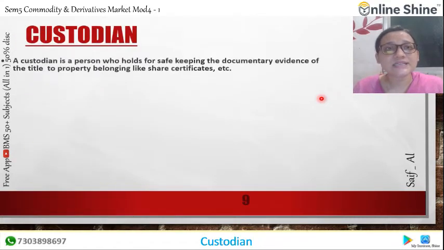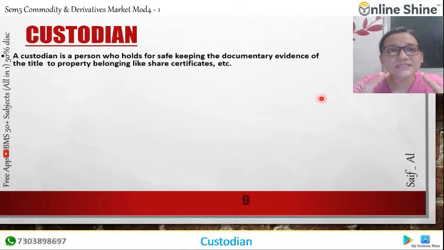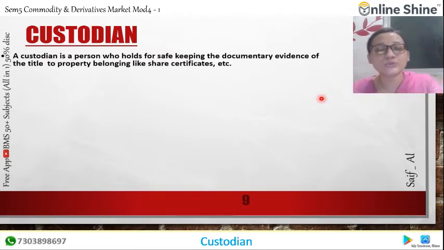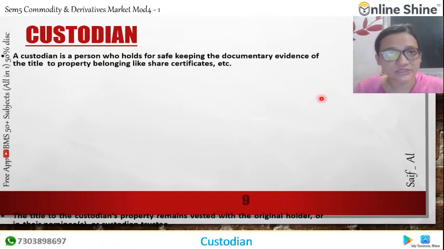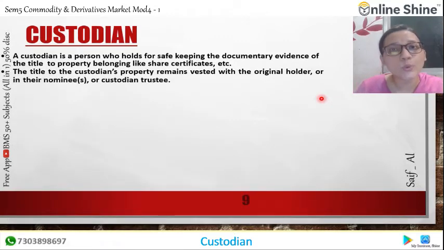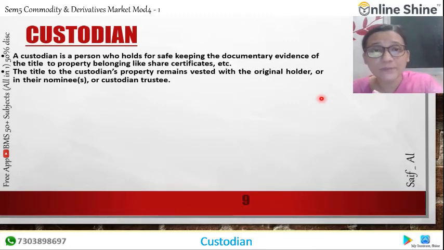Now the next is the custodian. Very important. A custodian is the person who holds in safekeeping the evidence of the share certificate, or we can say the title to the property that belongs to the share certificate. So it is a person holding the documents. The title of the property remains vested with the original holder.